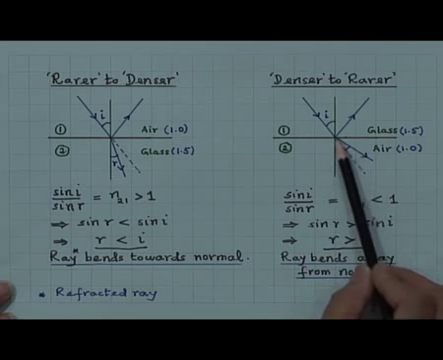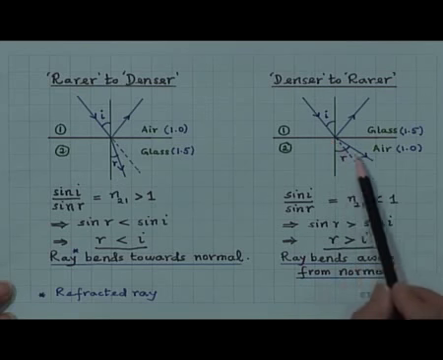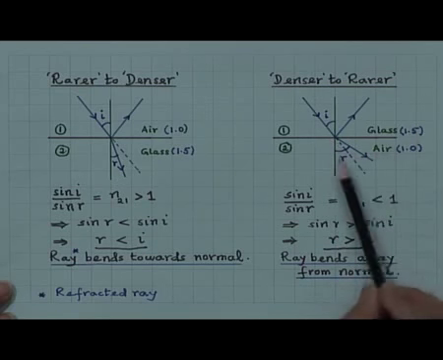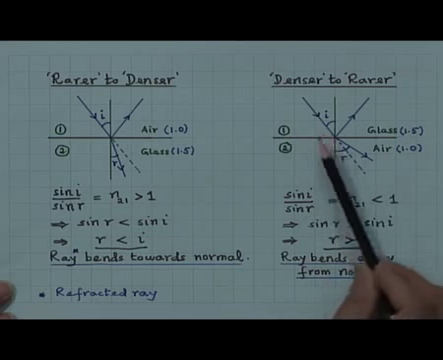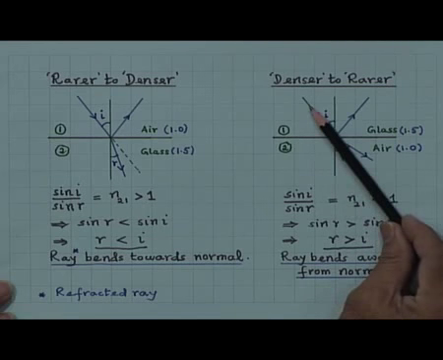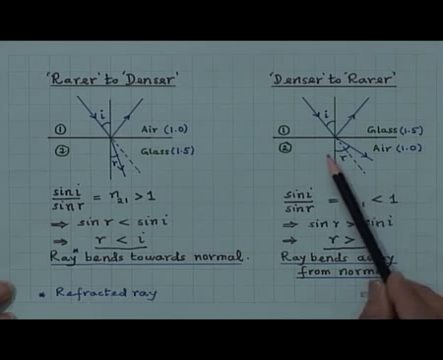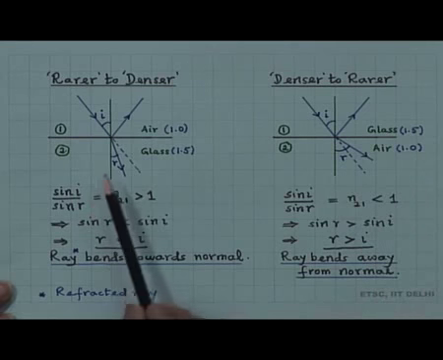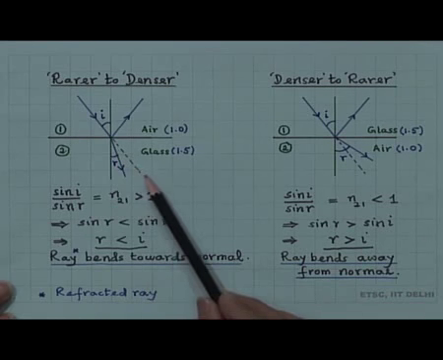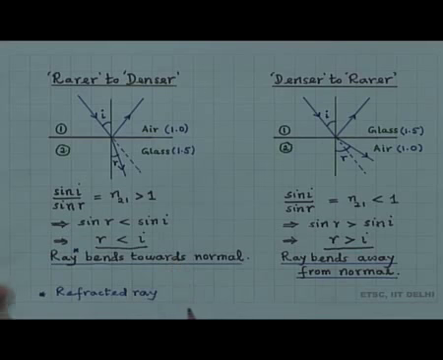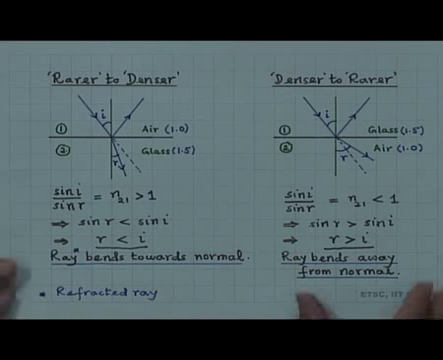So, the transmitted ray or the refracted ray bends away from the normal, which means it bends away from its original direction. The dotted line here is the original direction. So, it bends away from the normal, whereas here the original direction is here, and light bends towards the normal. The ray here we are referring to is the refracted ray.